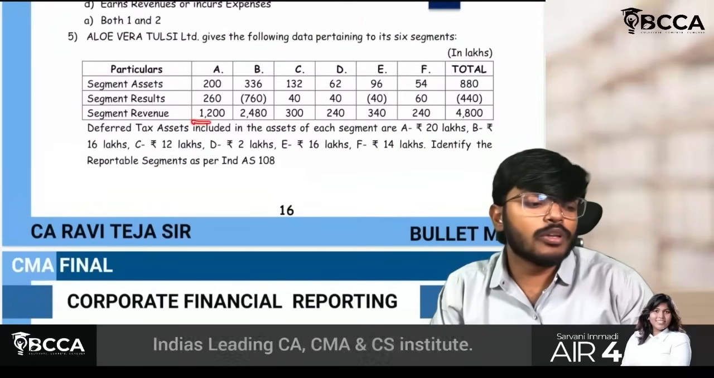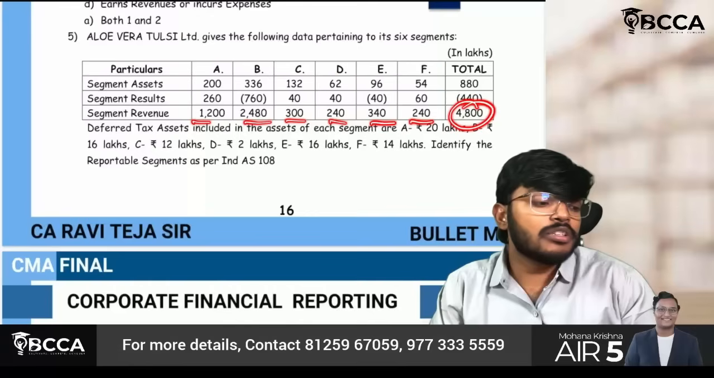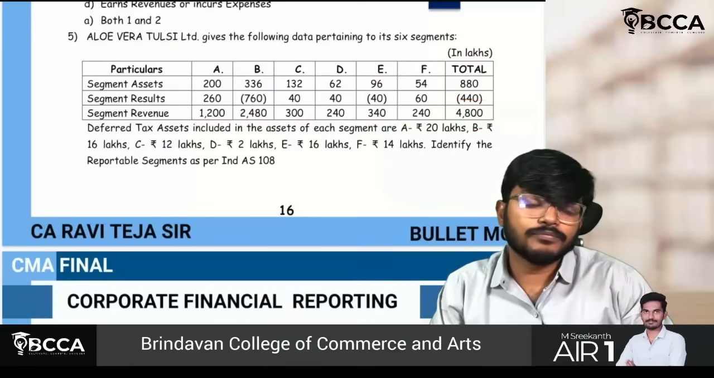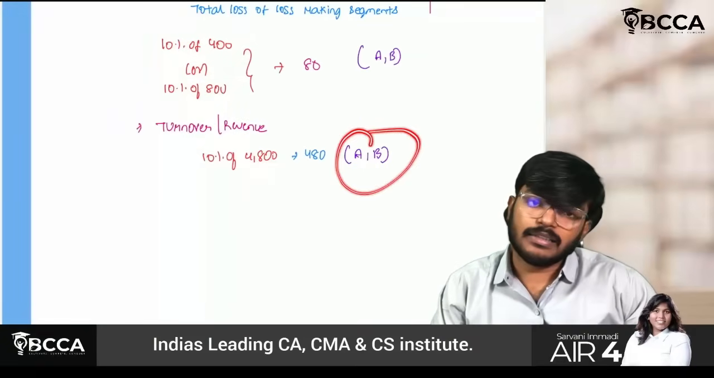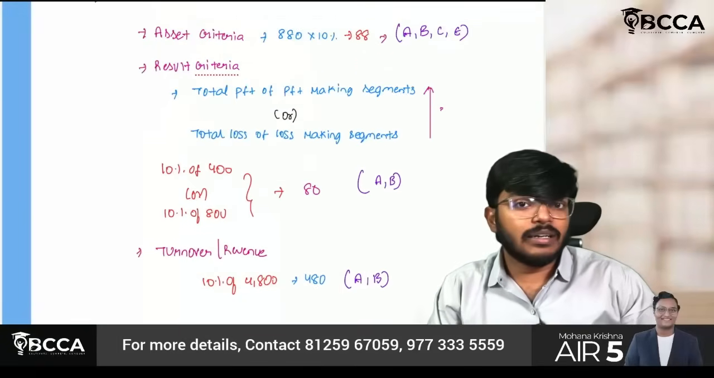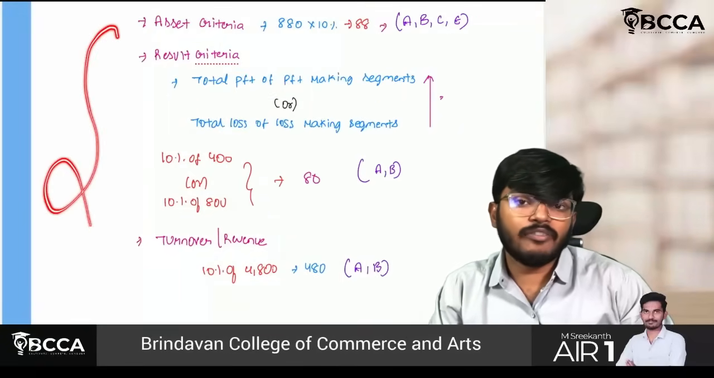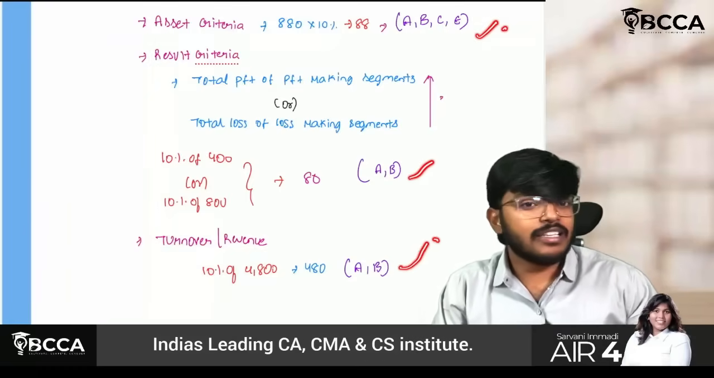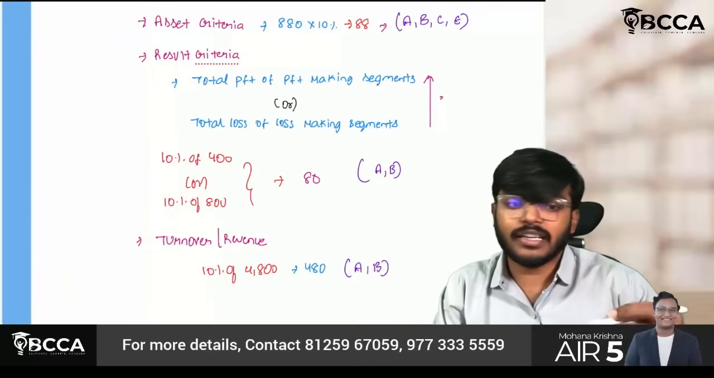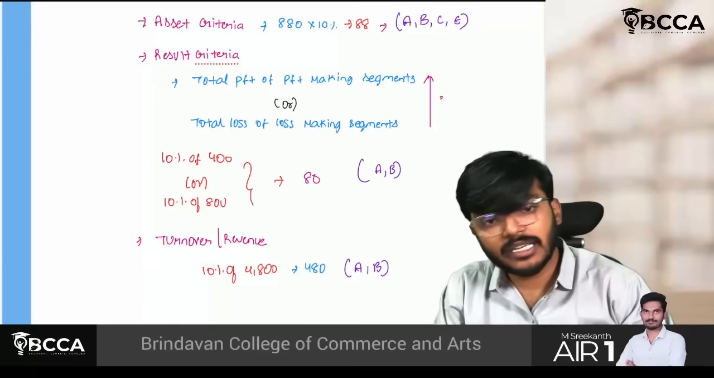Third part is turnover or revenue. Same to same. Just check 4,800 into 10% is 480. First and second only will become reportable segments. But whichever criteria it satisfies, totally fine. First may be A, B, C, second may be A, B, third may be A, B. It is not necessary that it should satisfy all three. Any one, and it will become a reportable segment.